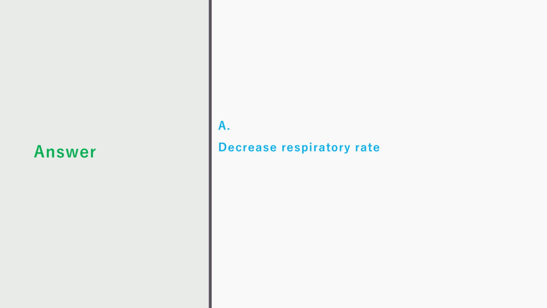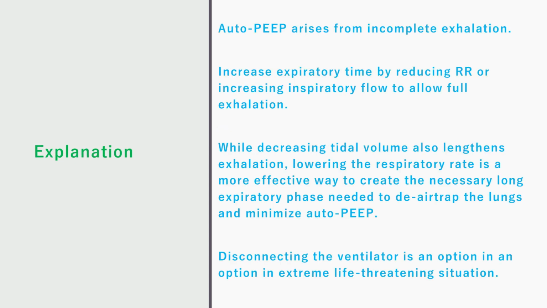Decrease respiratory rate. Explanation. AutoPEEP arises from incomplete exhalation. Increase expiratory time by reducing respiratory rate or increasing inspiratory flow to allow full exhalation. While decreasing tidal volume also lengthens exhalation, lowering the respiratory rate is a more effective way to create the necessary long expiratory phase needed to de-air trap the lung and minimize autoPEEP. Disconnecting the ventilator is an option in an extreme life-threatening situation.